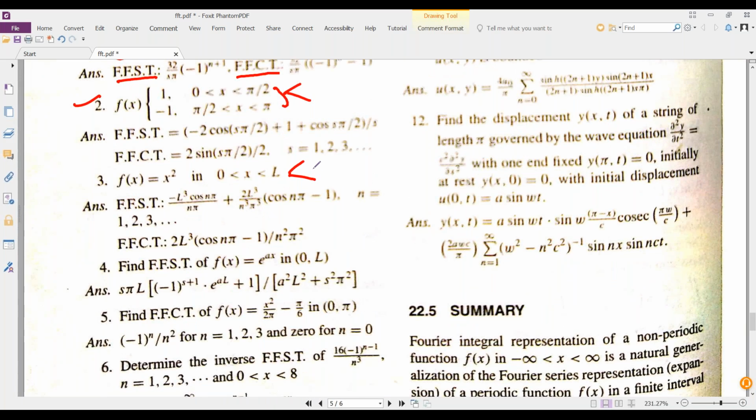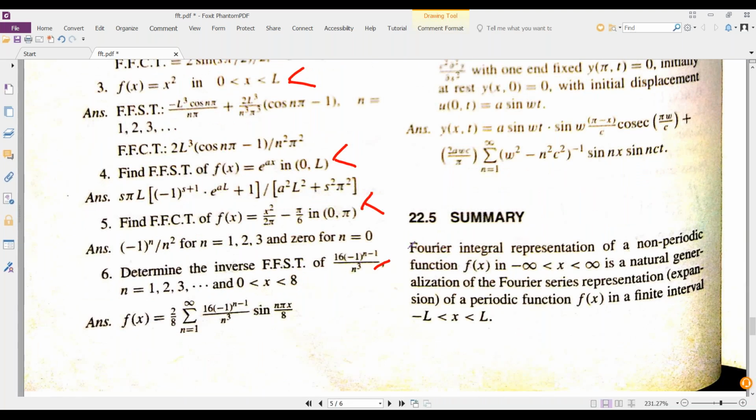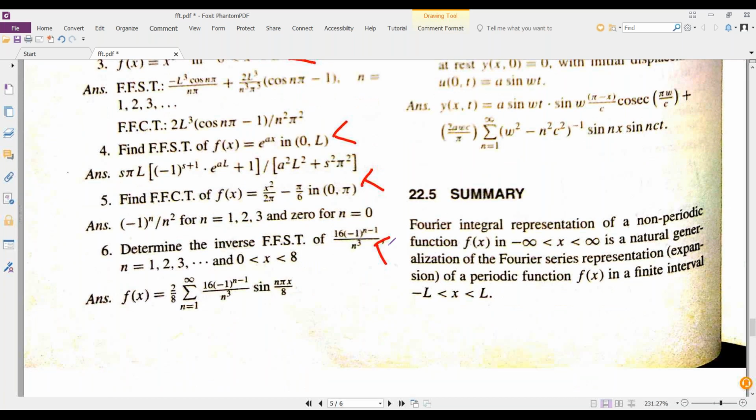Whenever you have doubts, compute these 5 problems, up to 6. In rare cases it may be given to you, not frequently. So this is the summary of the entire Fourier transforms.